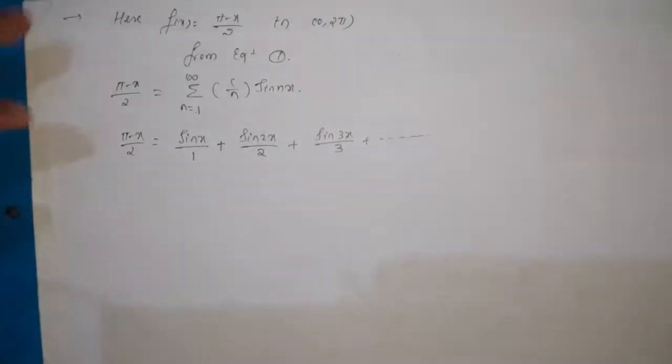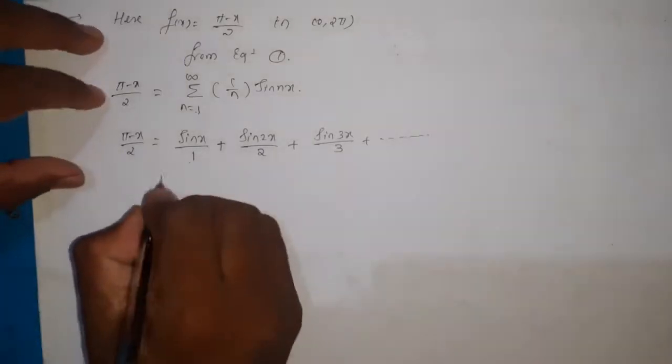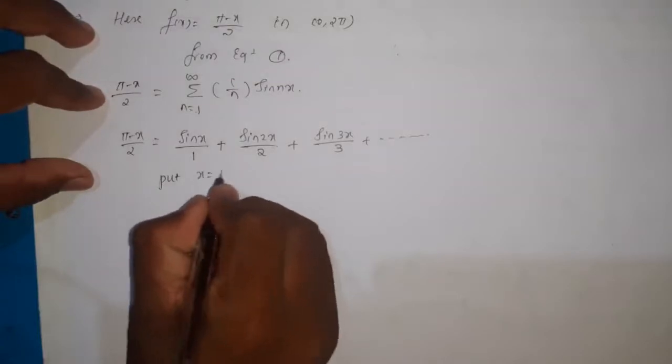This is the Fourier series, and using this we need to prove that π by 4 is equal to the series. For that, substitute x equal to π by 2.